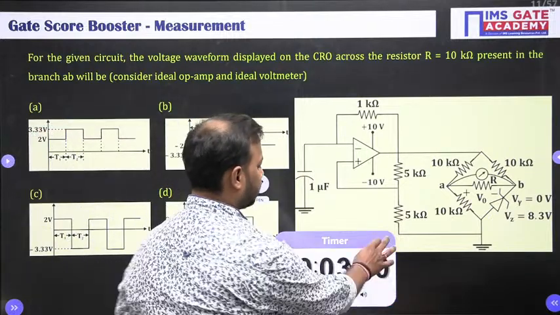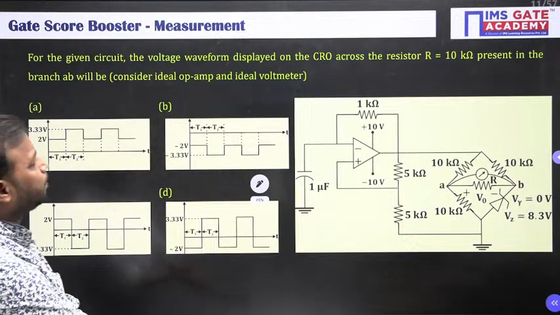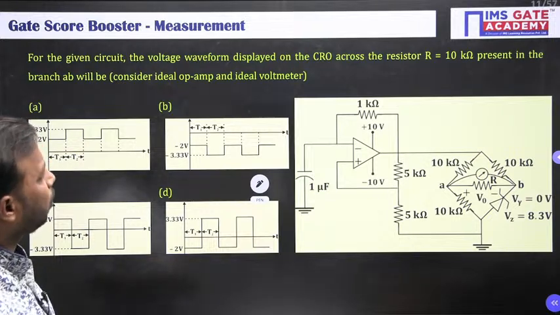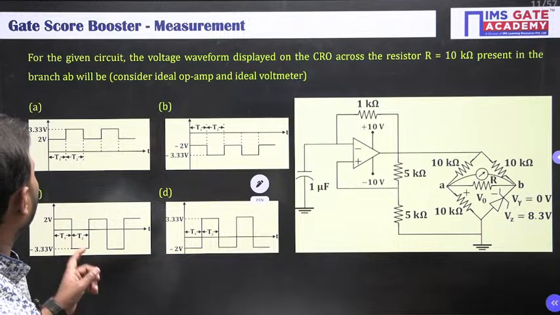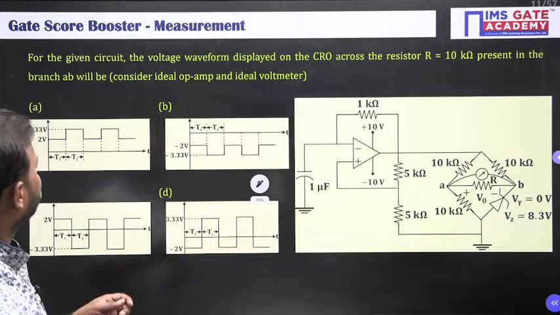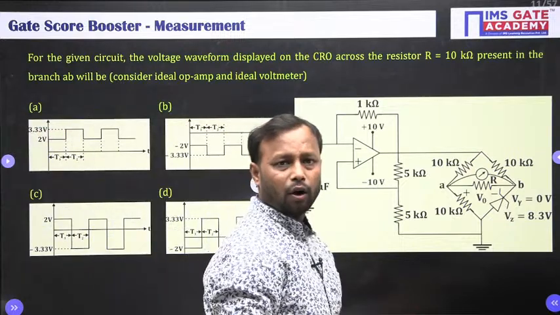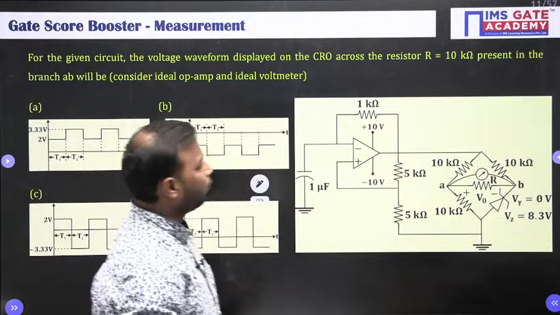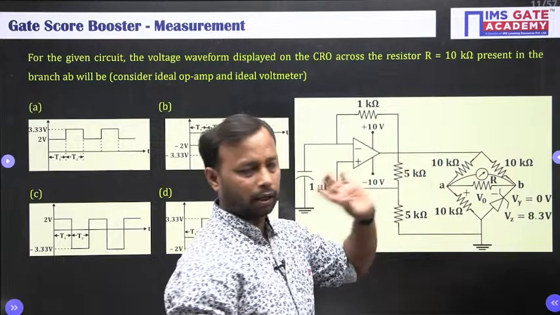Okay, time's up. For the given circuit, the voltage waveform displayed on the CRO across the resistor R equal to 10 kilo ohm present in the branch AB will be. Consider ideal op-amp and ideal voltmeter. So if you observe the circuit diagram very carefully, you will find one op-amp and one bridge circuit.